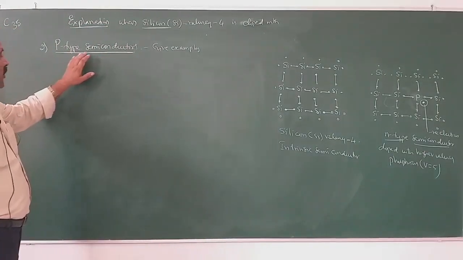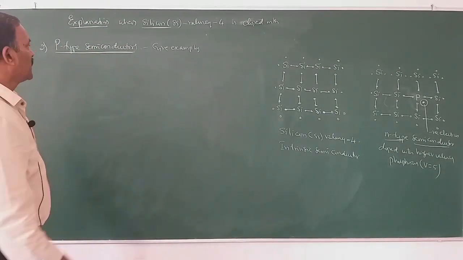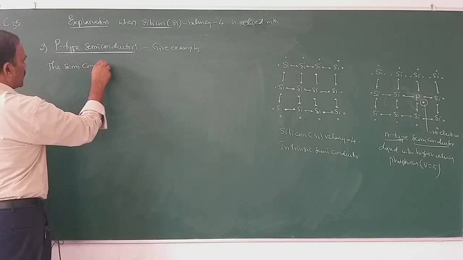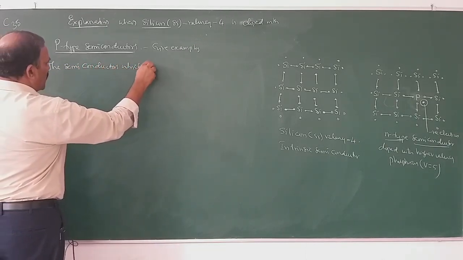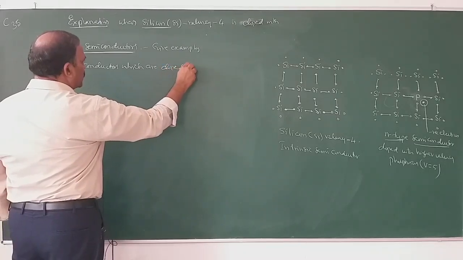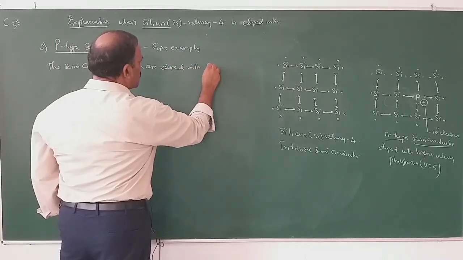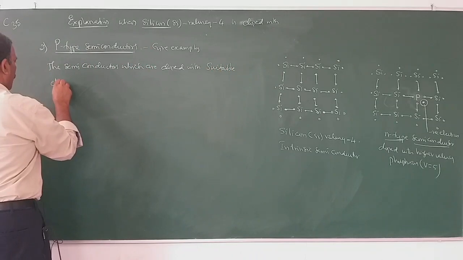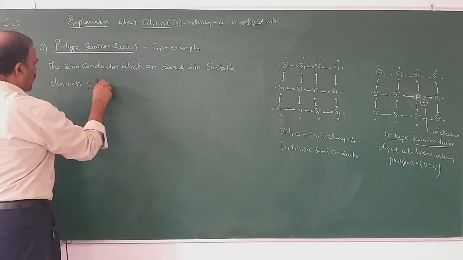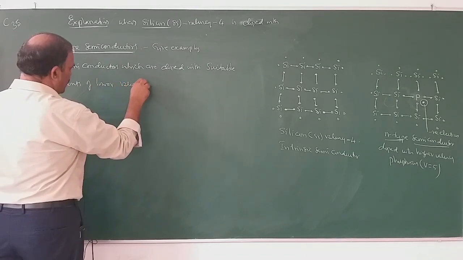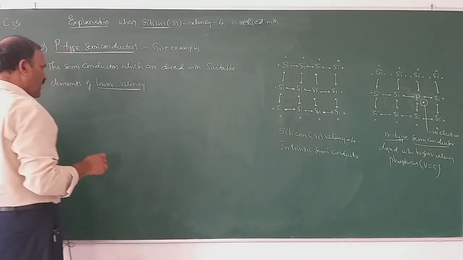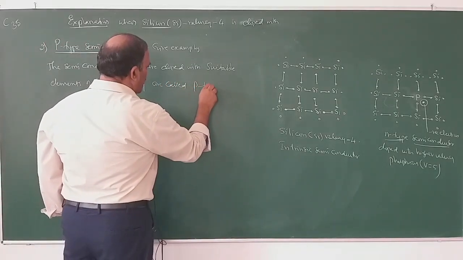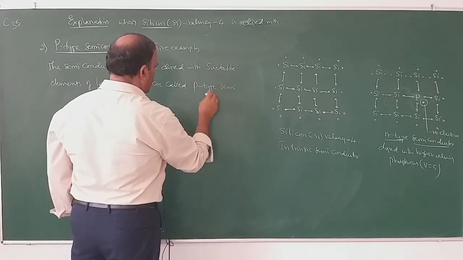Let us see what are p-type semiconductors. The semiconductors which are doped with suitable elements of lower valency are called p-type semiconductors.